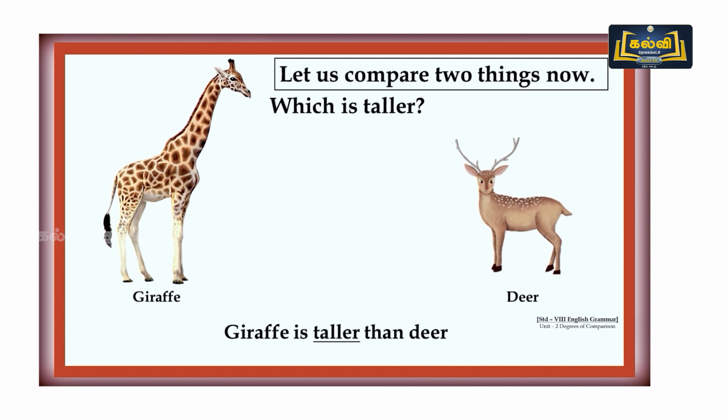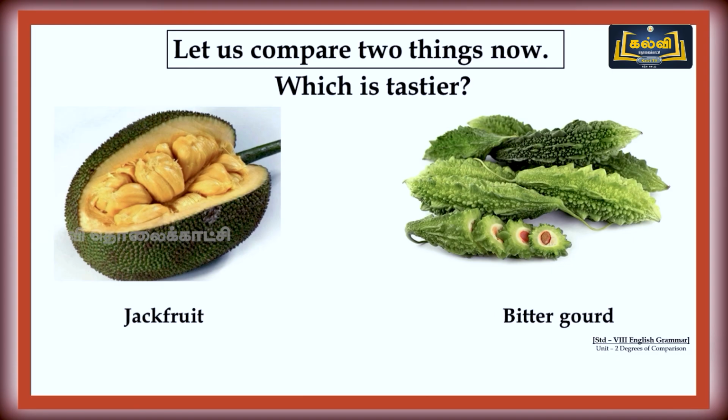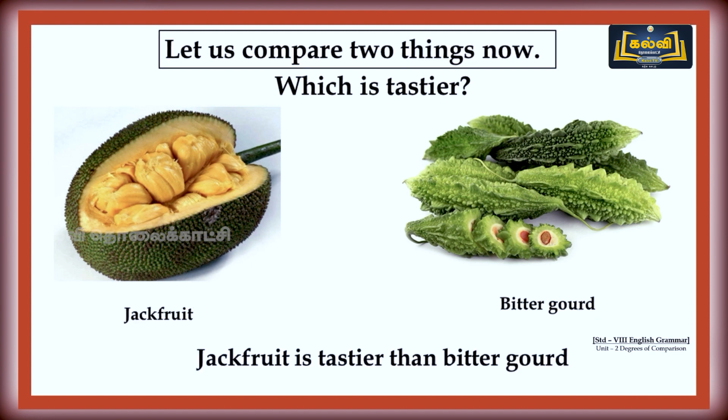Come on, can you say? Yes, giraffe is taller. So we can say giraffe is taller than the deer. Look here. Here we are having two things. The first one is jackfruit and second one bitter gourd. Do you like jackfruit? How tasty it is! The question is, which is tastier? What is the answer? Jackfruit is tastier than bitter gourd.